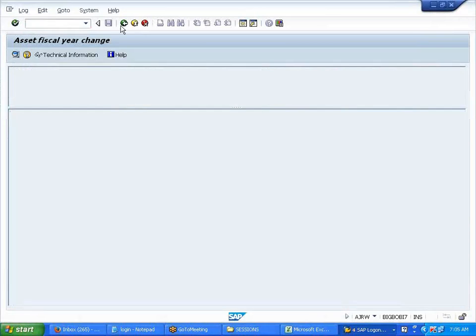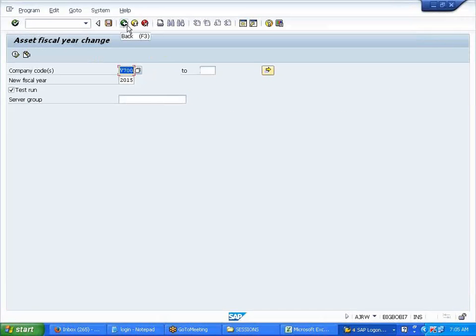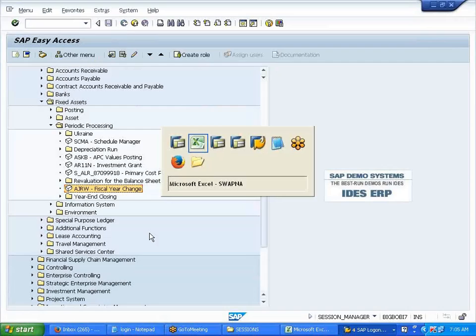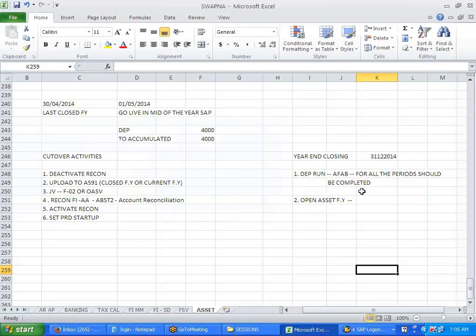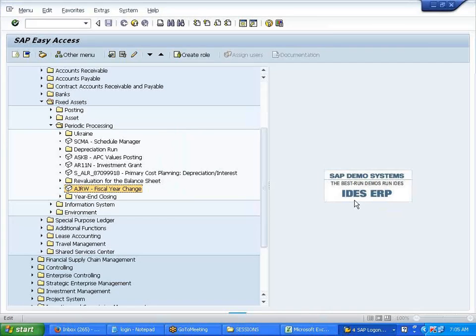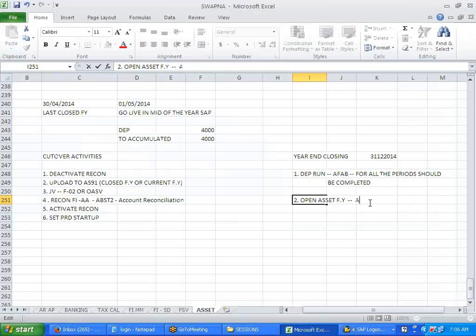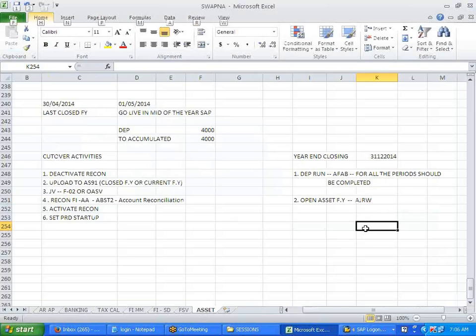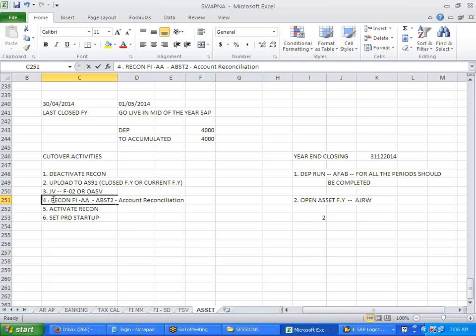My first prerequisite, I should run the depreciation for all the months till 12 months. We ran only for the first month, right? So we need to run for all. Then you can do this year change. So it is AJRW. After doing this, you will run this reconciliation again, the same. Whether they are mapping or not, you will see this.